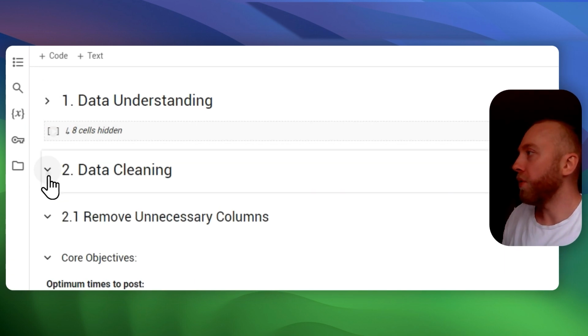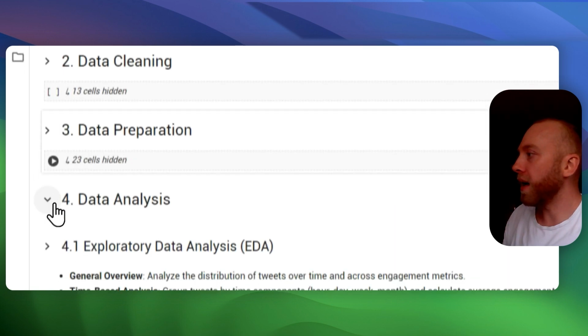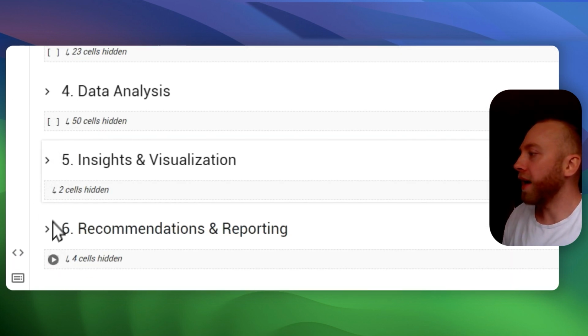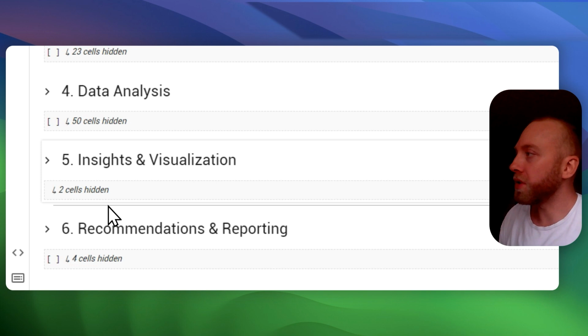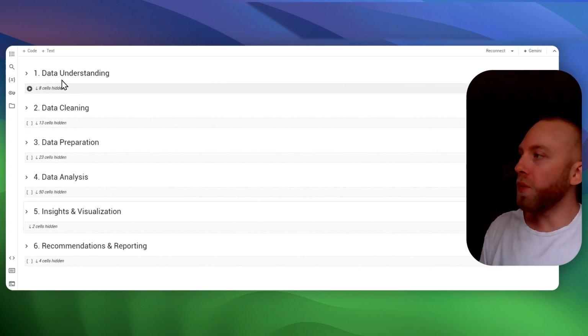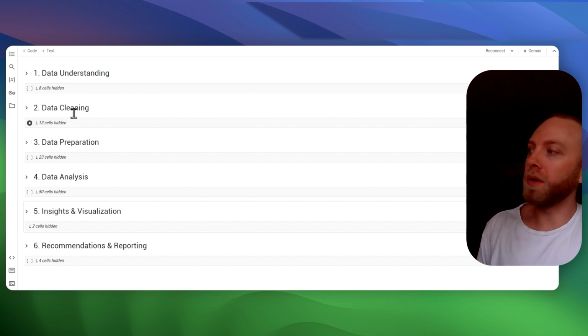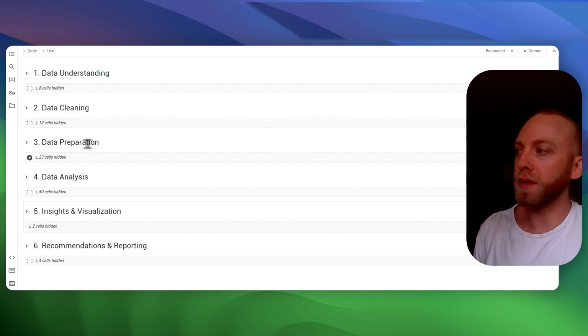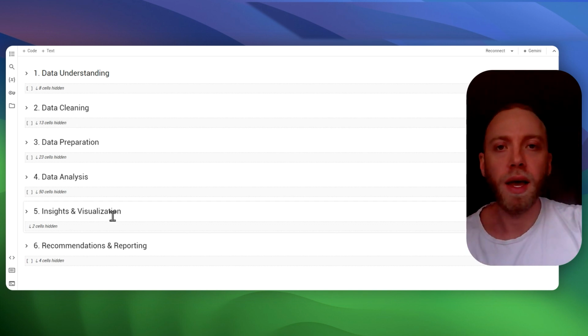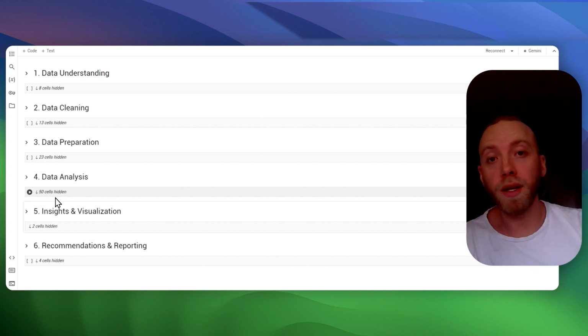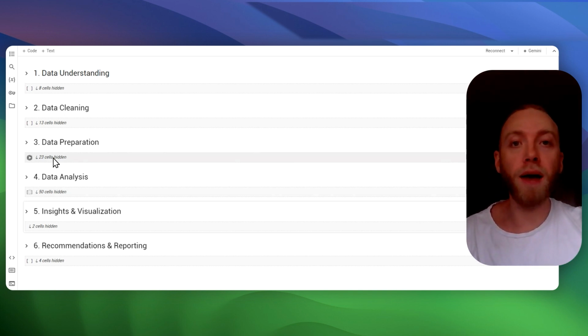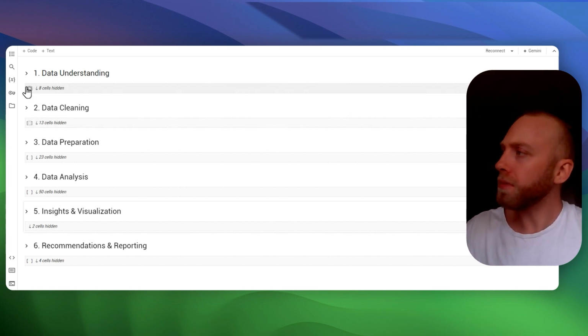If we just minimize everything here, I can show you a big overview of what's going on. First we want to understand our data, what we want to get out of it. Then we want to do some data cleaning, some preparation, analysis, and of course we will get our insights and visualize our insights in forms of graphs, charts, correlations, things of that nature.